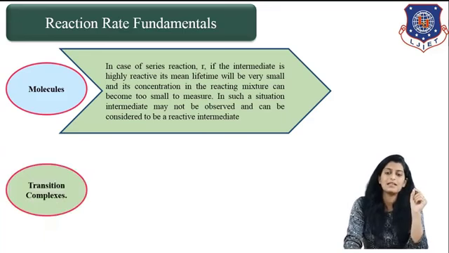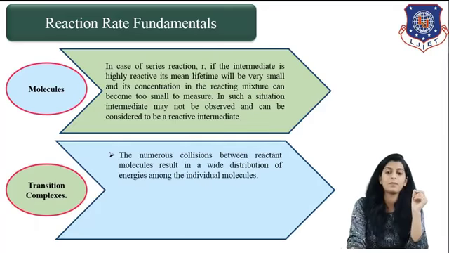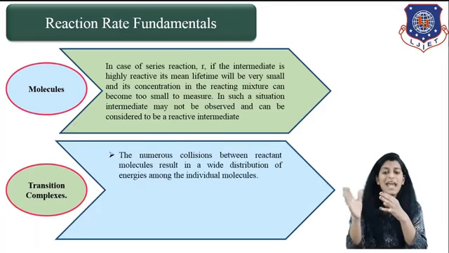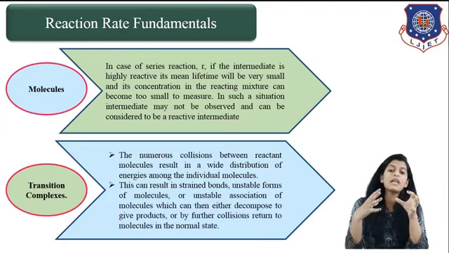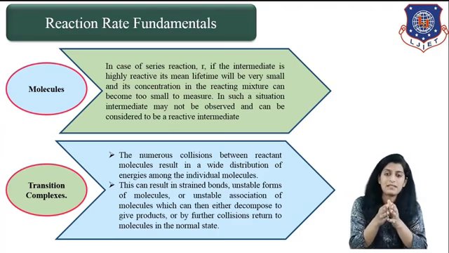The next category is transition complexes. So what do we mean by transition complexes? There are a number of collisions between reactant molecules which result in some distribution of energies among individual molecules, and due to that there are resultant strained bonds. Those strained bonds or unstable associations are termed transition complexes.